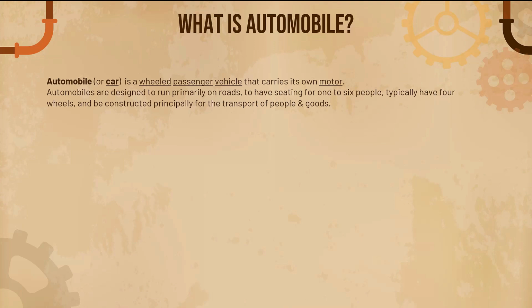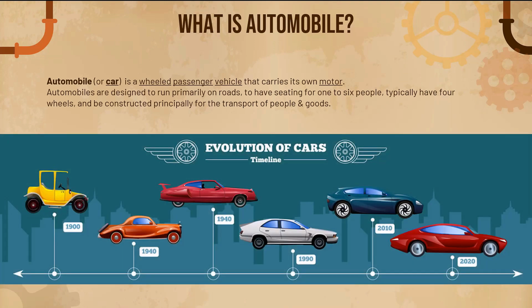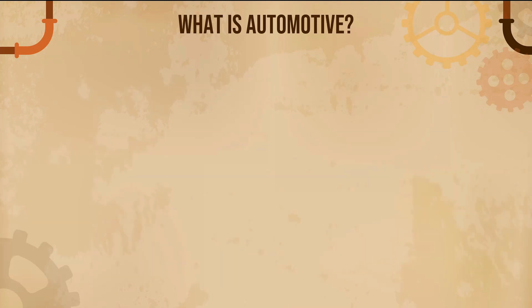Now let's see the evolution of the four-wheeler or cars over the years from the 1900s to the 2020s. In this way, the automobile industry as a technology has grown over the years. So let's understand now what an automotive is.